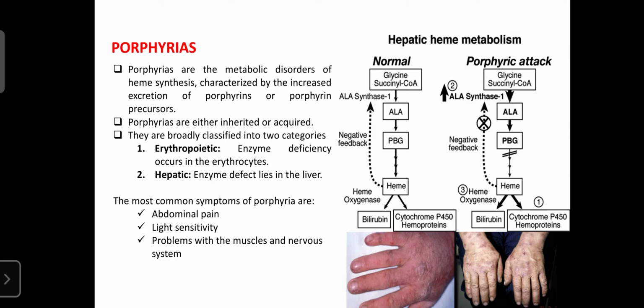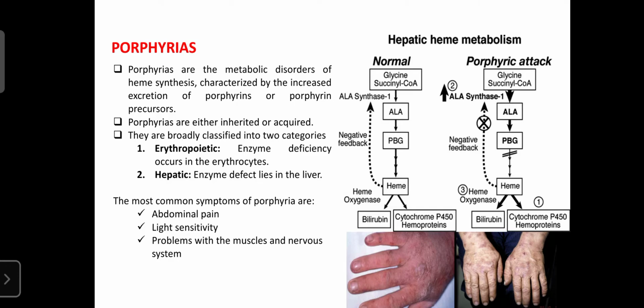Then heme or bilirubin levels increase, and the skin color changes, as seen in this image, so you can easily observe it. If it is like that, it is porphyria. It is related to heme metabolism, where any enzymes or components are deficient in the process of heme. It can be either inherited or acquired, coming from family history or occurring in growing age.